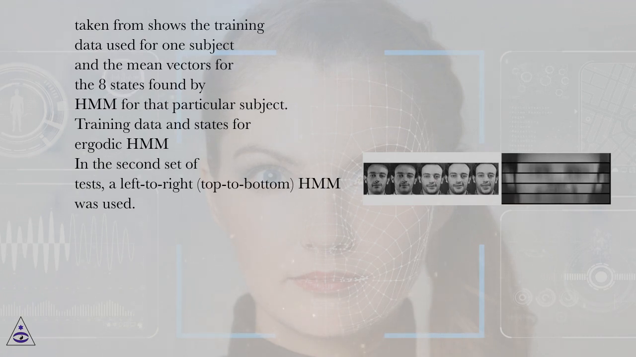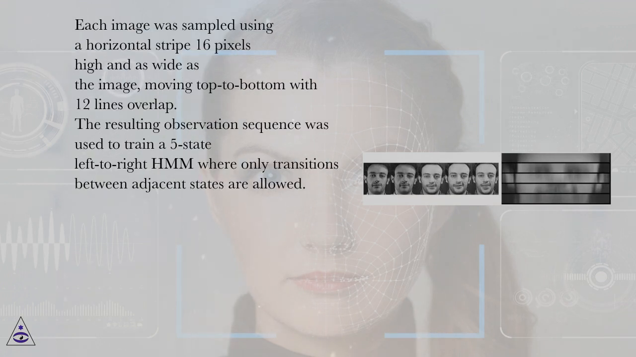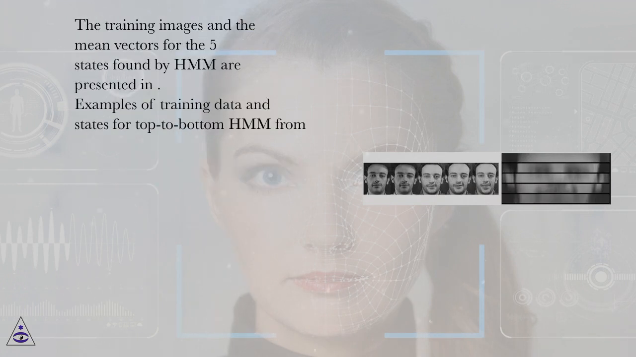In the second set of tests, a left to right, top to bottom, HMM was used. Each image was sampled using a horizontal stripe 16 pixels high and as wide as the image, moving top to bottom with 12 lines overlap. The resulting observation sequence was used to train a 5-state left to right HMM where only transitions between adjacent states are allowed. The training images and the mean vectors for the 5 states found by the HMM are presented in examples of training data and states for top to bottom HMM.